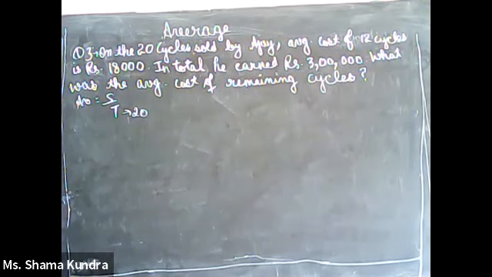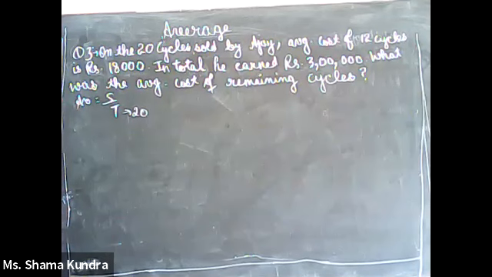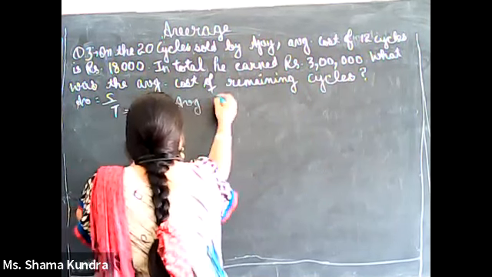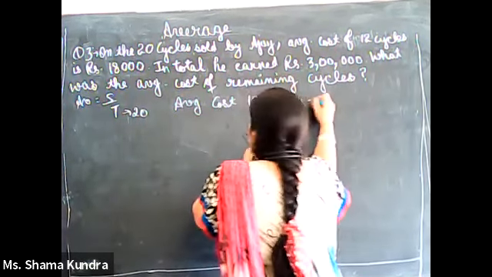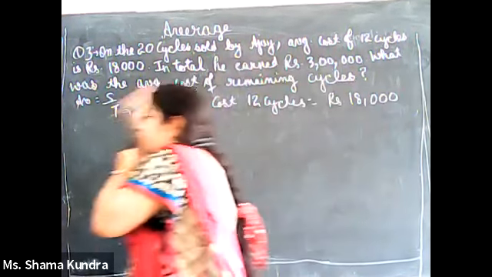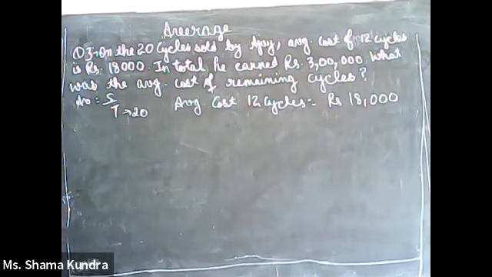Now we don't know the average for 20 cycles, but we know the average cost of 12 cycles. The average cost of 12 cycles is given to us as rupees 18,000 in the first statement. So let us calculate here for 12 cycles.